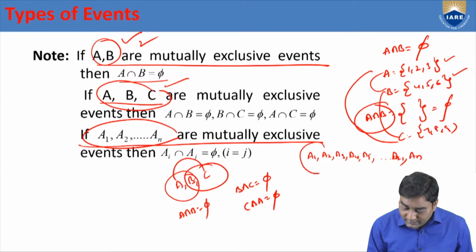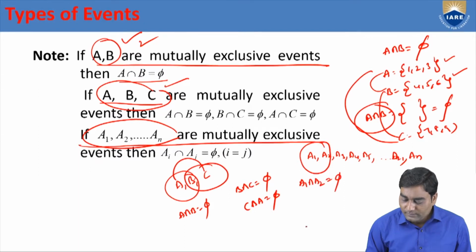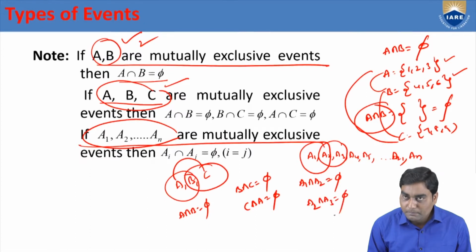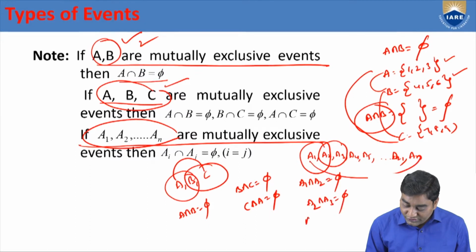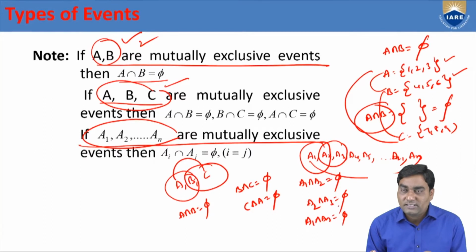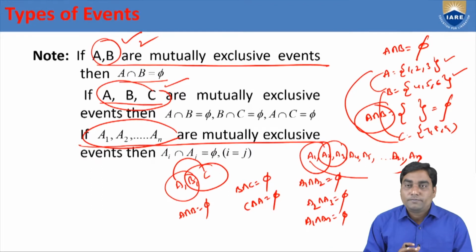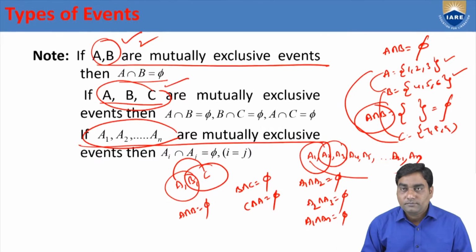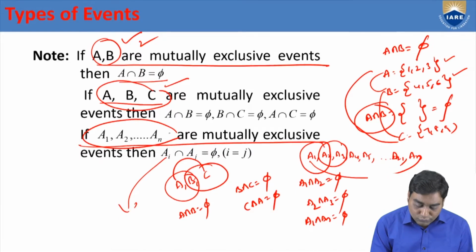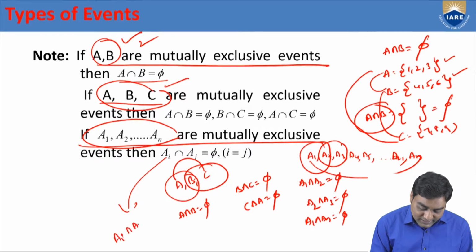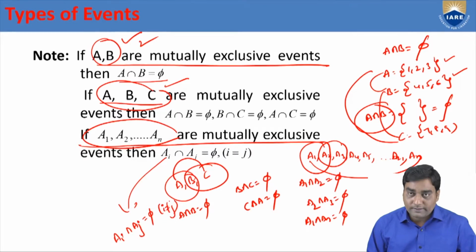Means, consider any two events. A1 intersection A2 also phi. Like that, A2 intersection A3 phi. Like that, A1 intersection AN also phi. Consider any two events, their intersection also phi. Simply we can write as, for the group of elements from A1 to AN, AI intersection AJ equal to phi, where I not equal to J.